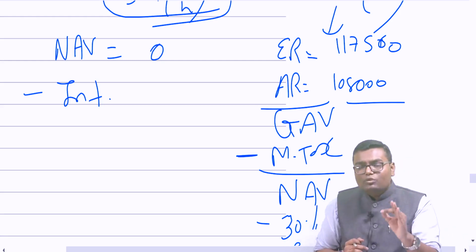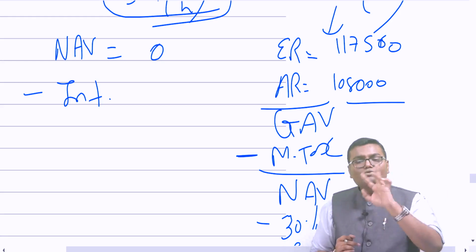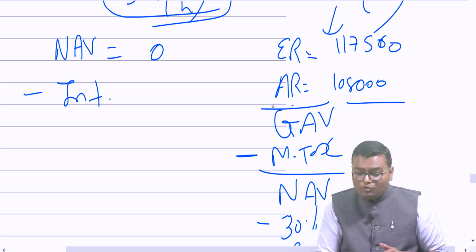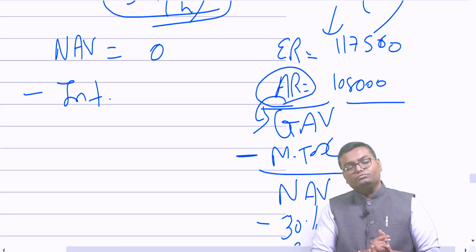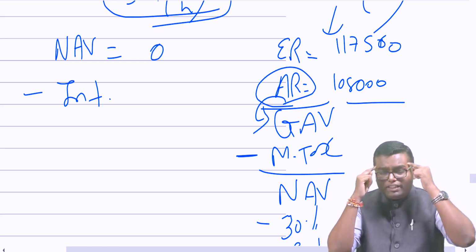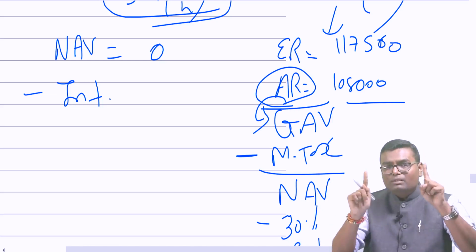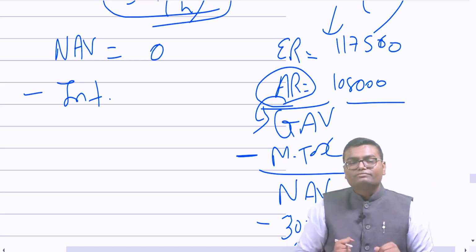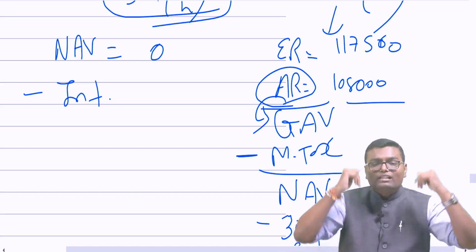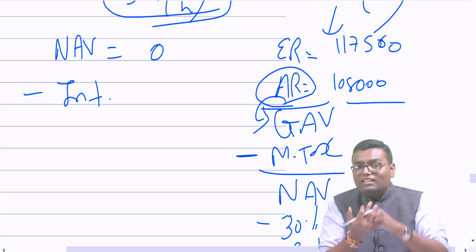If my actual rent is less than expected rent just because of vacancy, I will not do whichever is higher. My actual rent will become GAV. How to find out that? See, think, what if that 1 month rent, the vacated month, what if that 1 month rent is realized? Then what would have become your actual rent? If that 1 month rent is realized, I would have got 12,000 rupees more.